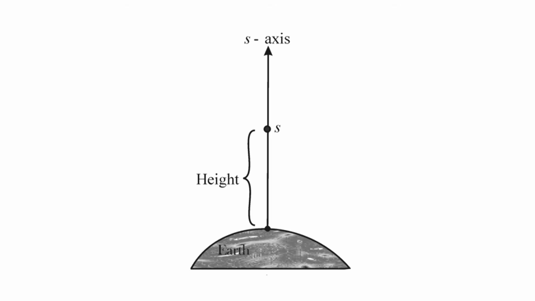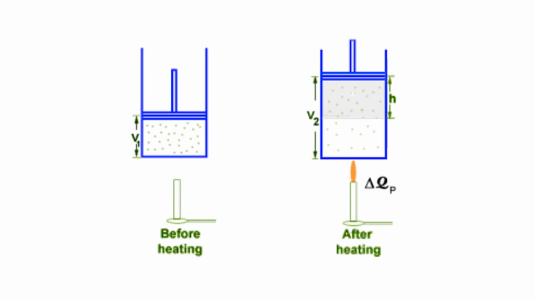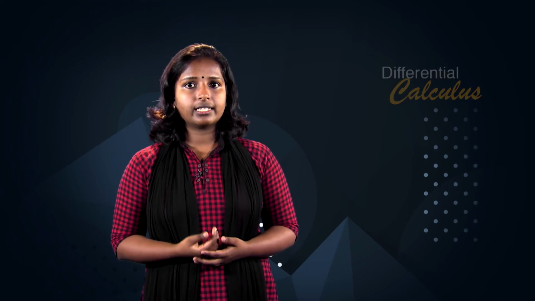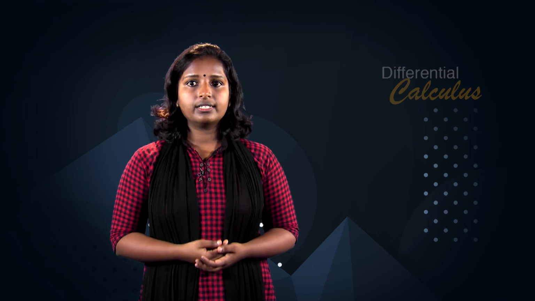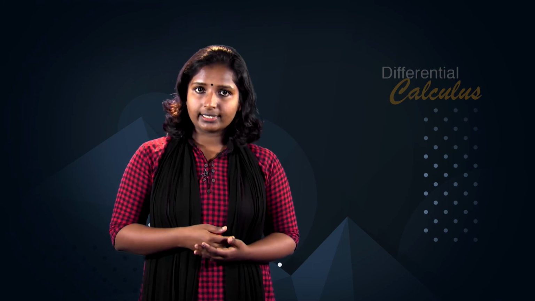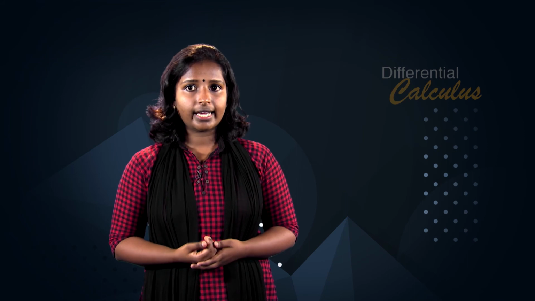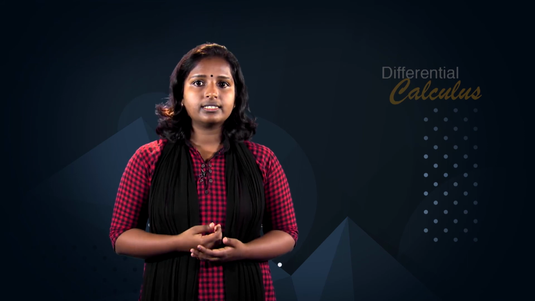Some examples are motion of an object dropped from the top of a building and falling straight down, a piston moving up and down in a cylinder, and a train moving along a straight track. For computational purposes, we assume that a particle is allowed to move in either direction along a coordinate line. The coordinate line might be an x axis, a y axis or an axis that is inclined at some angle.